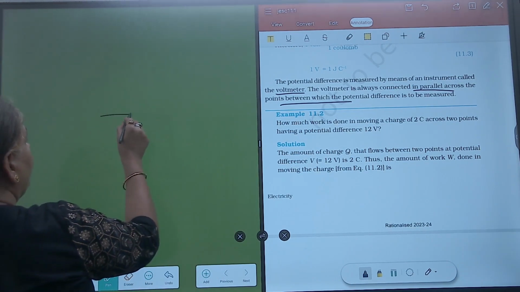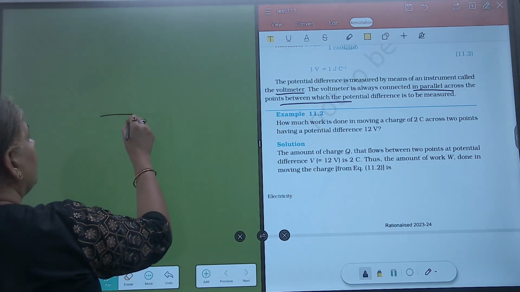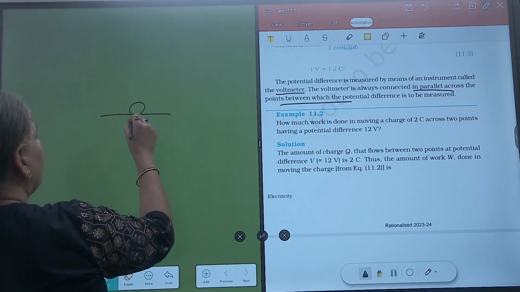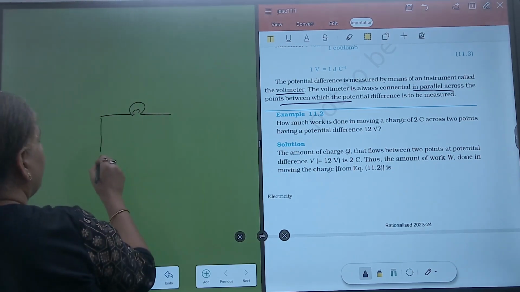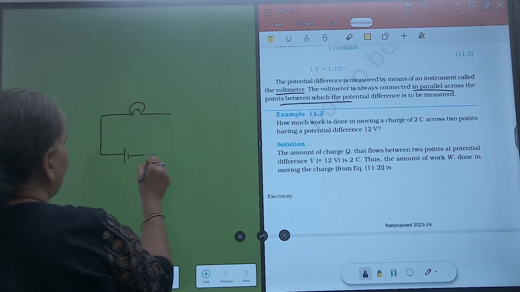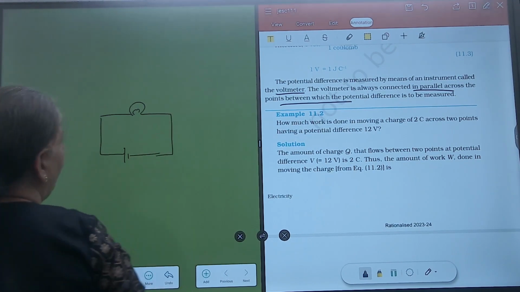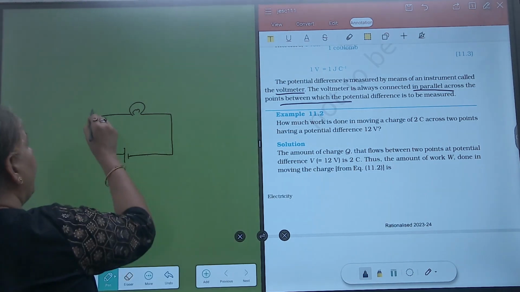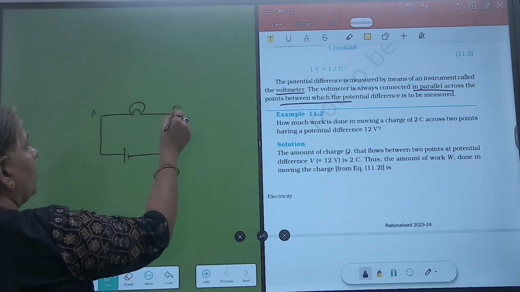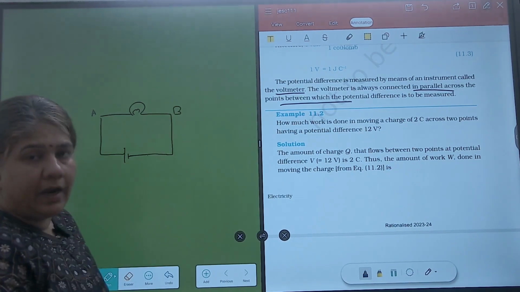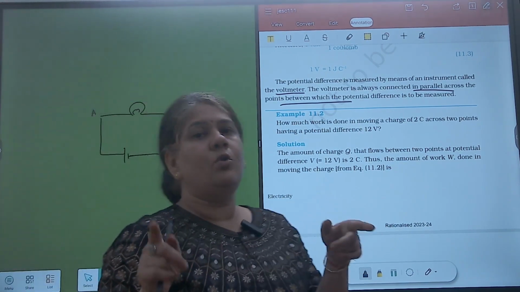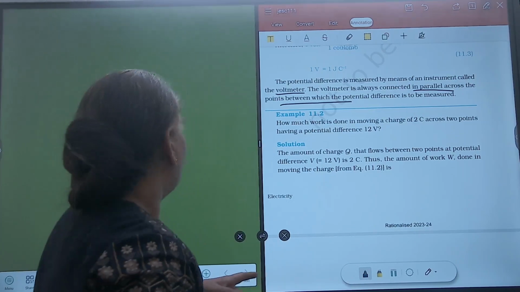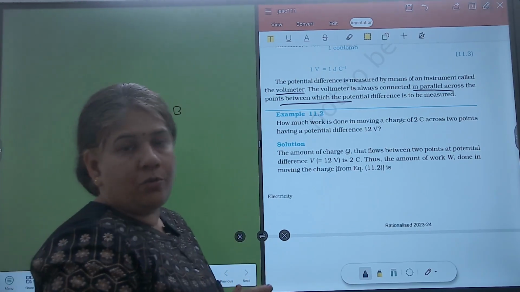See, if we have a bulb here connected to a cell and we want to find the potential difference across point A and B. Across means between 2 points A and B. So where we will place this instrument? Voltmeter.